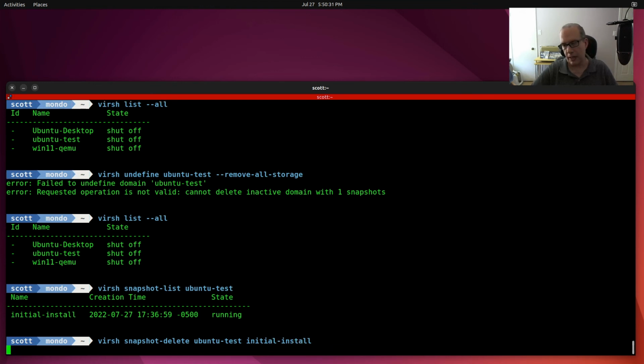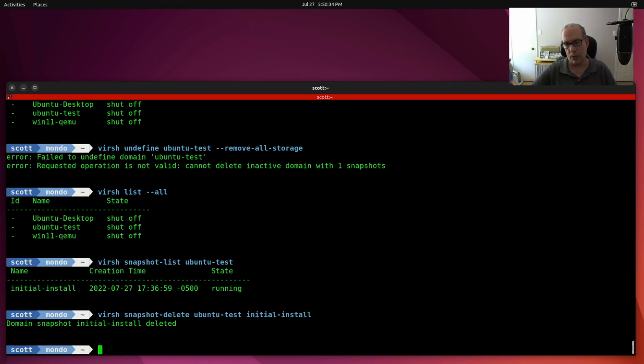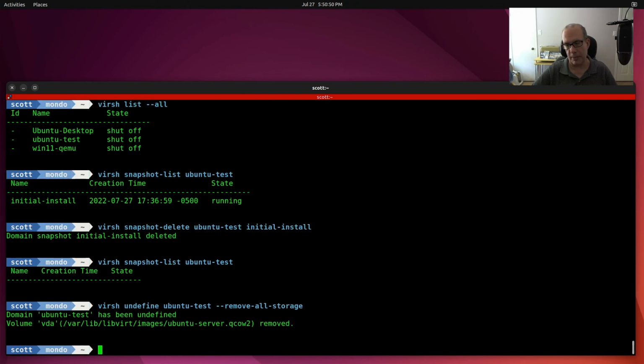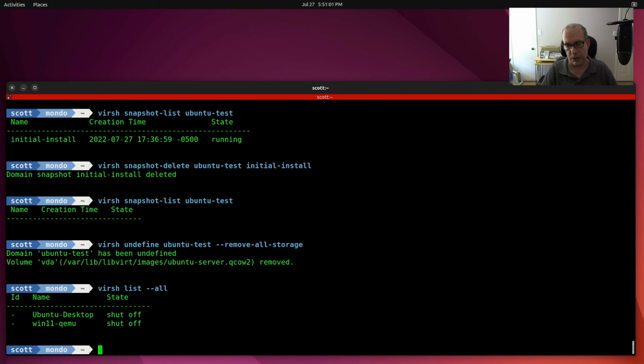So of course the virtual machine is still in order, but it thought the snapshot was up and running, so that was sort of a problem. If we do a list again, there are no snapshots. Since there are no snapshots, I can undefine and remove all storage, and this time it works and it removed the volume. If I did a virsh list all, you'll see that the test machine is gone.